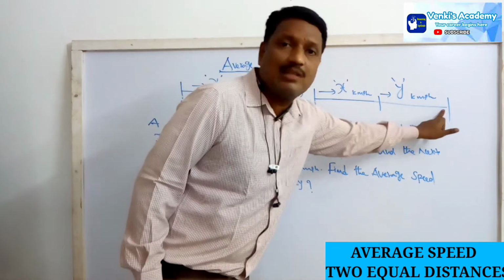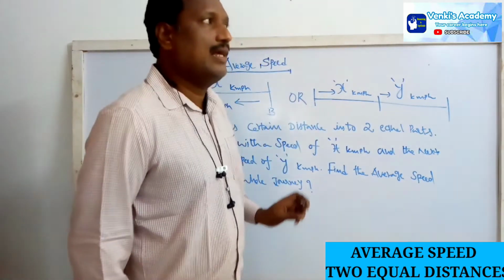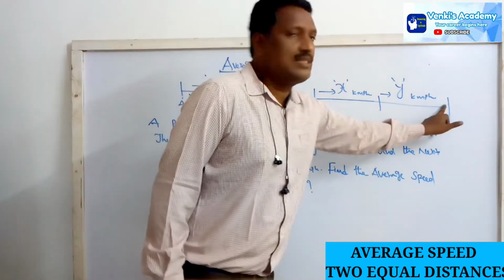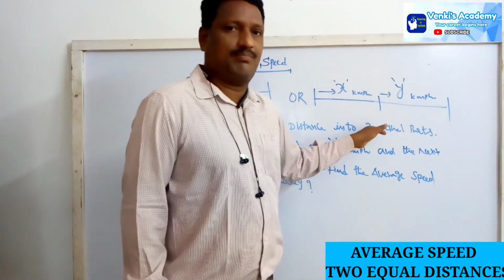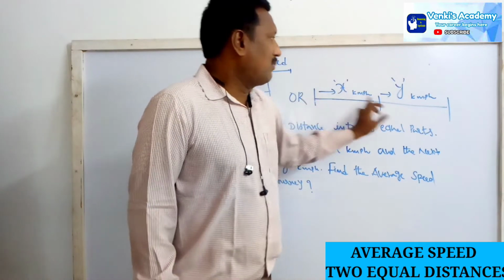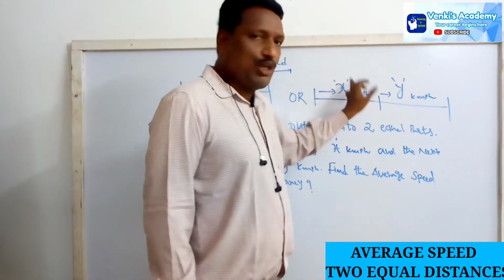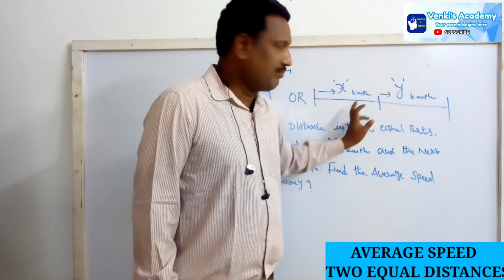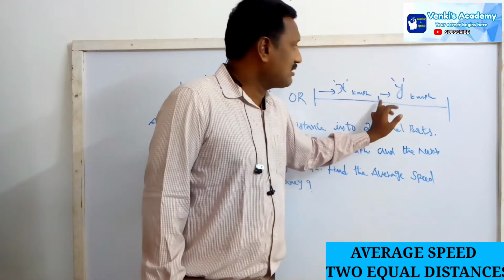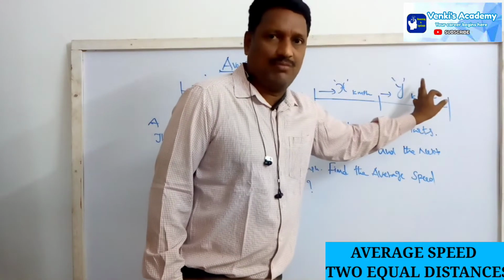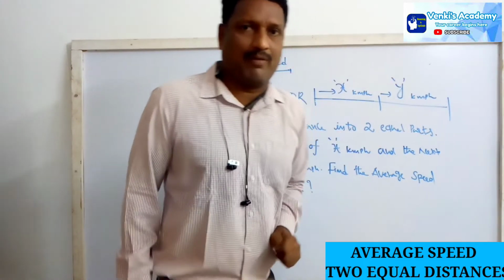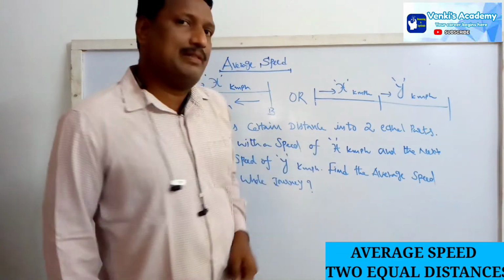From here to here, it is also the same distance. The first part of the equal distance he covers with a speed of x kilometers per hour, and the remaining part, the next half of the equal distance, with a speed of y kilometers per hour. Find the average speed during the whole journey.